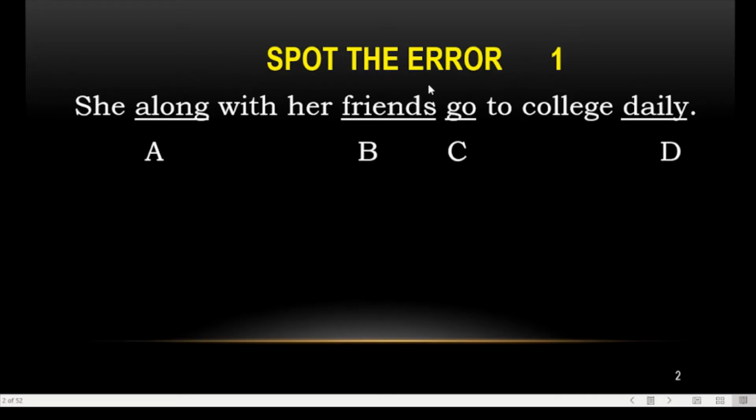So she goes. So the answer is there, that you have just spot the error, and error is there, that is Charlie. Now this is the answer. The correct one is she goes. Yes, she goes with her friend. Okay, and she along with her friends goes to college daily.